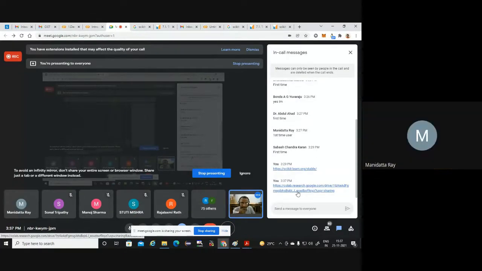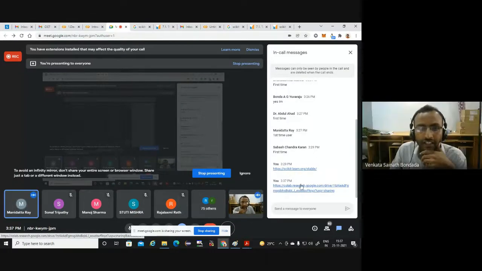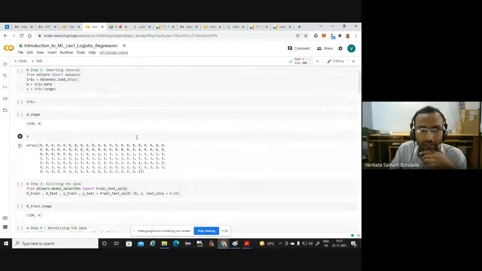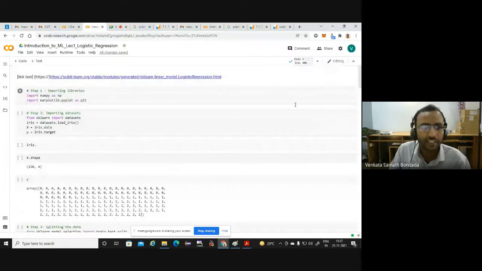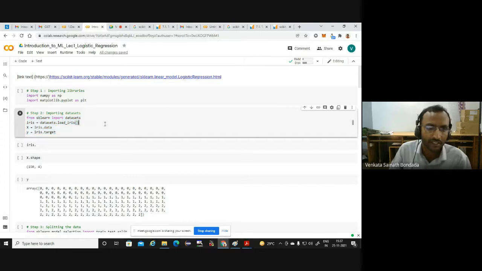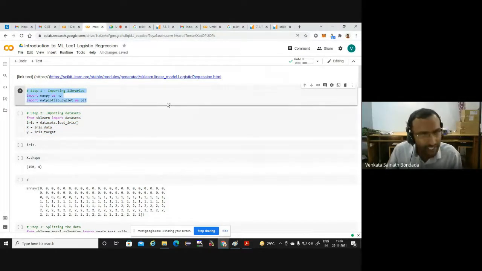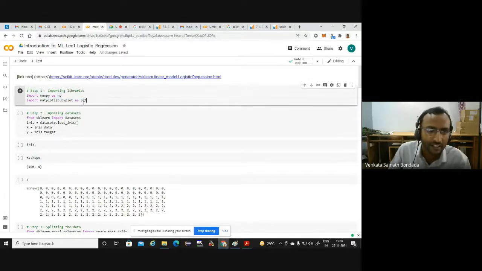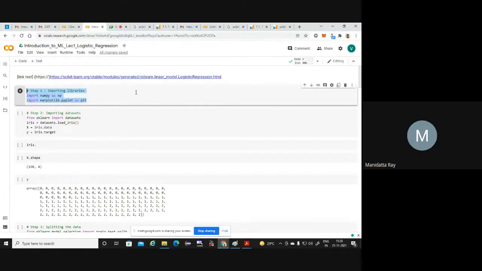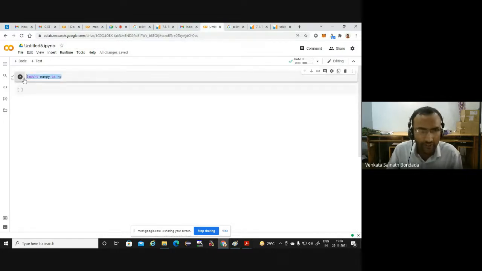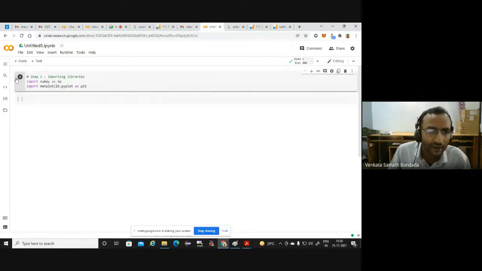If you click on the link, you should be able to access it. The sharing permission has been given. If you think typing everything is taking time, you can copy the corresponding code, or you can type. I will give you enough time to type also. Suppose the first is importing libraries: Control C, Control V, and then you can click on the play button or Shift and Enter.